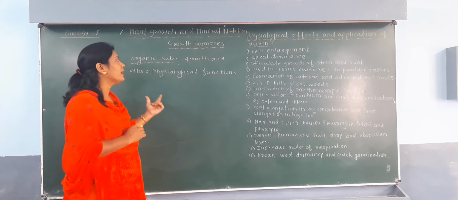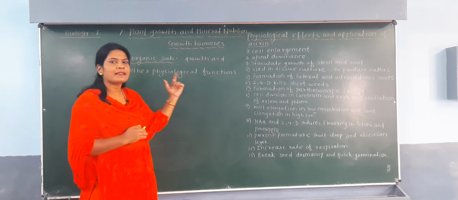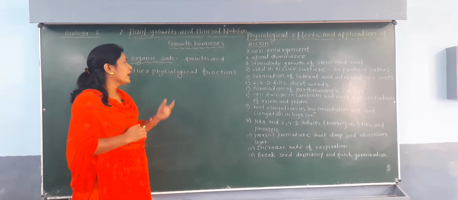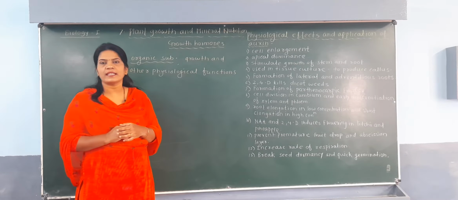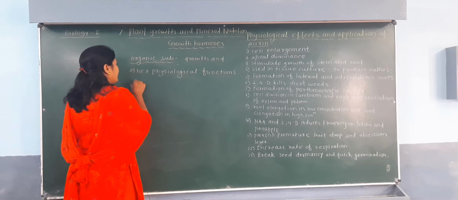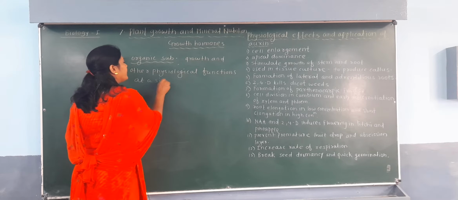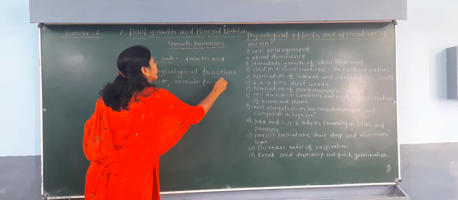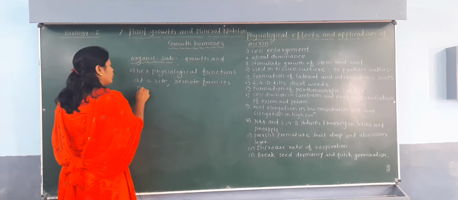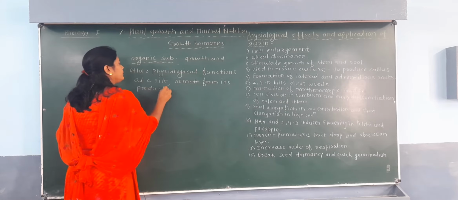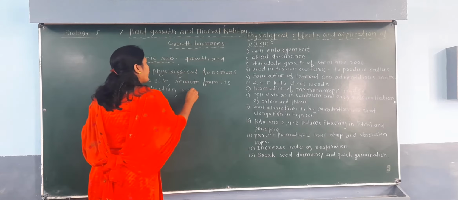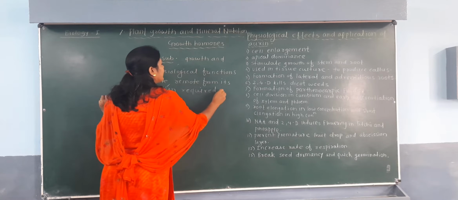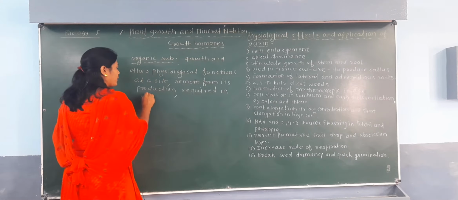These are the organic substances which have an effect on growth and other physiological functions at a site remote from their production, required in minute quantity.